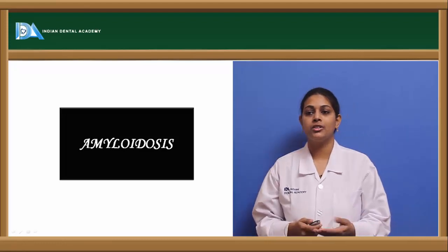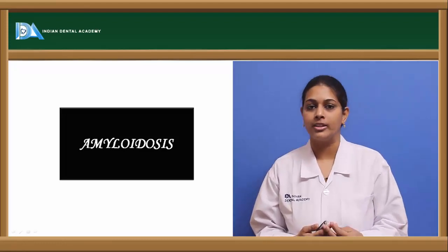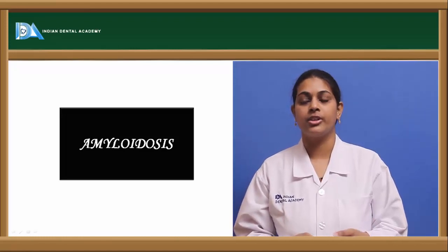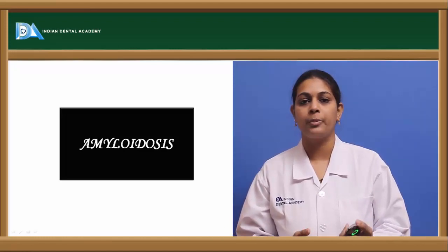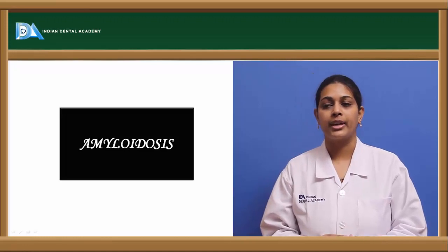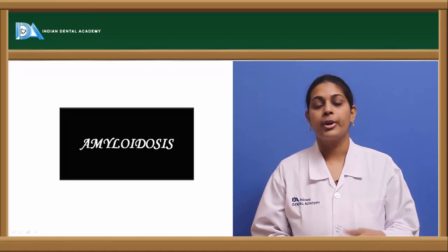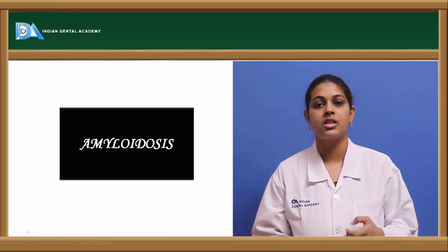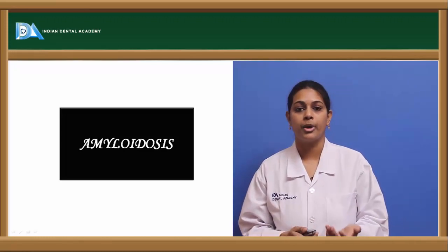Amyloidosis. Amyloidosis is a group of diseases characterized by deposition of an extracellular substance known as amyloid, made of proteins which have not been dissolved completely by a mechanism known as proteolysis. Because of this, these proteins get accumulated in the extracellular spaces and result in a disorder known as amyloidosis.